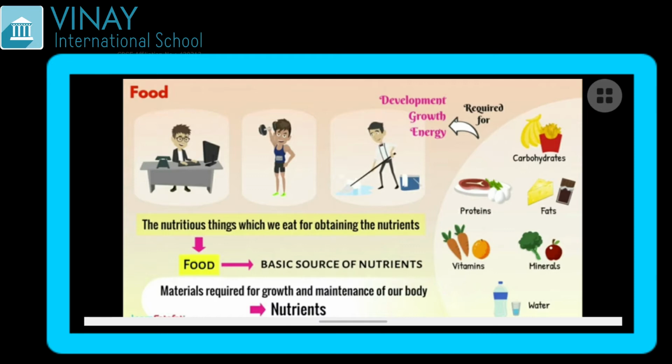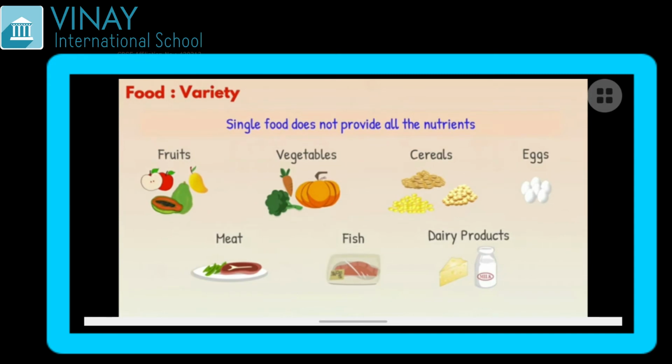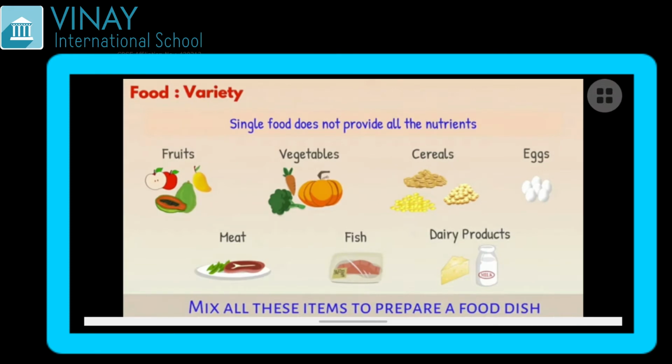I guess now you all are clear what is food and how it helps us to get the different kinds of nutrients. So in this chapter we are going to learn in the first session basically three things, that is variety of food, material and sources of food. So starting with the varieties of food, we have fruits, vegetables, cereals, eggs, meat, fish and dairy products. These are different varieties of food. Now a single food will not provide us all the nutrients. For that we need to mix all these items to prepare a food dish.